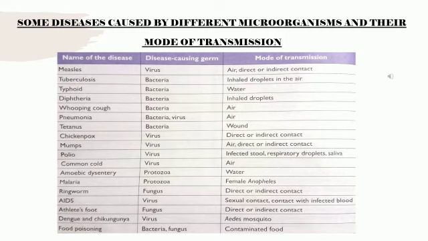Next is dengue and chikungunya. It is caused by virus, and the mode of transmission is through the Aedes mosquito. Next is food poisoning. We often feel a vomiting sensation, whatever we eat, we feel like vomiting. That is because of food poisoning.